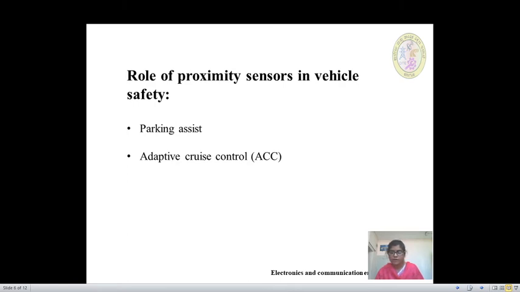In this way, adaptive cruise control will guide the driver to adapt to the situation. So these features like parking assist or adaptive cruise control would not have been possible without the proximity sensors. Electromagnetic and ultrasonic sensors are the most often used sensors in vehicles.